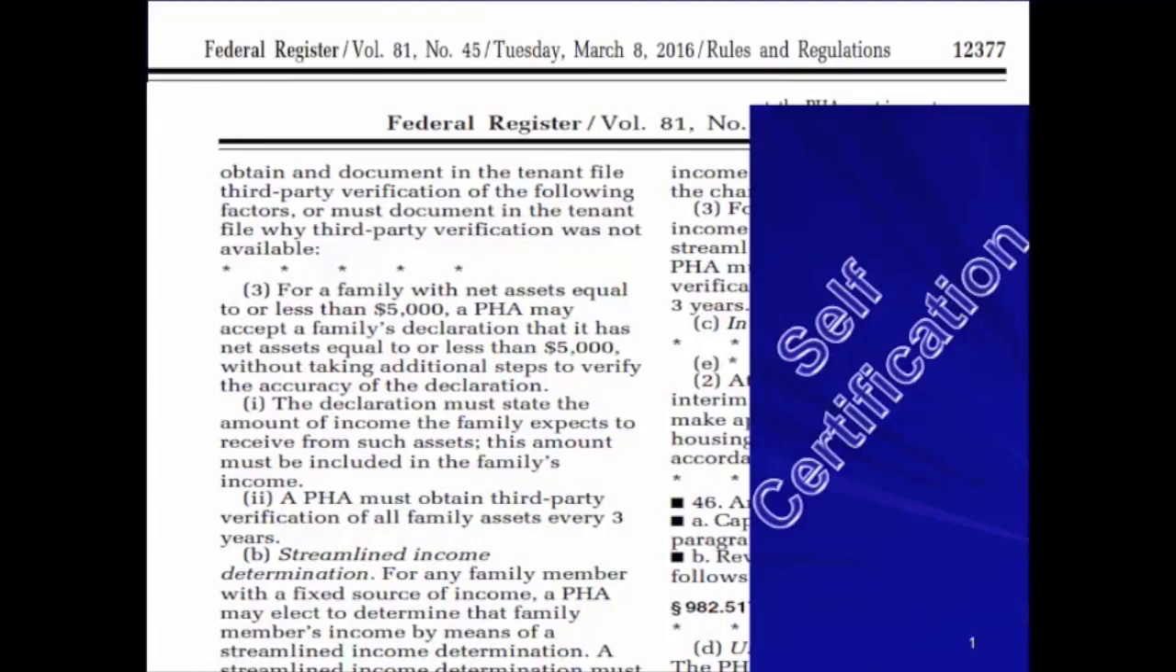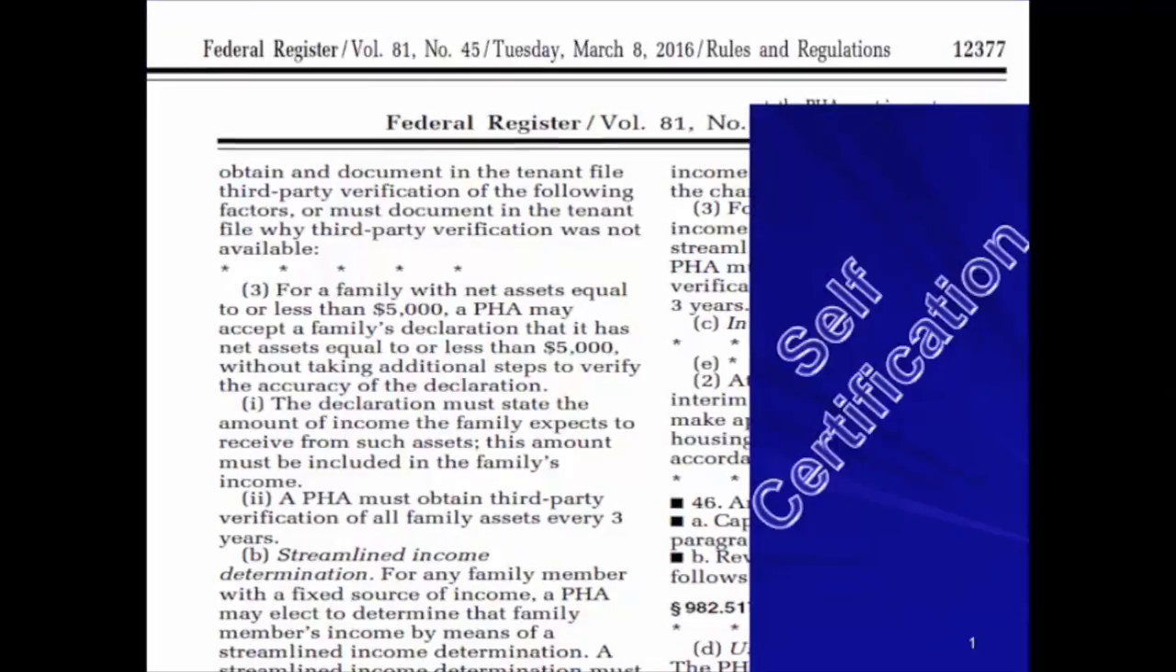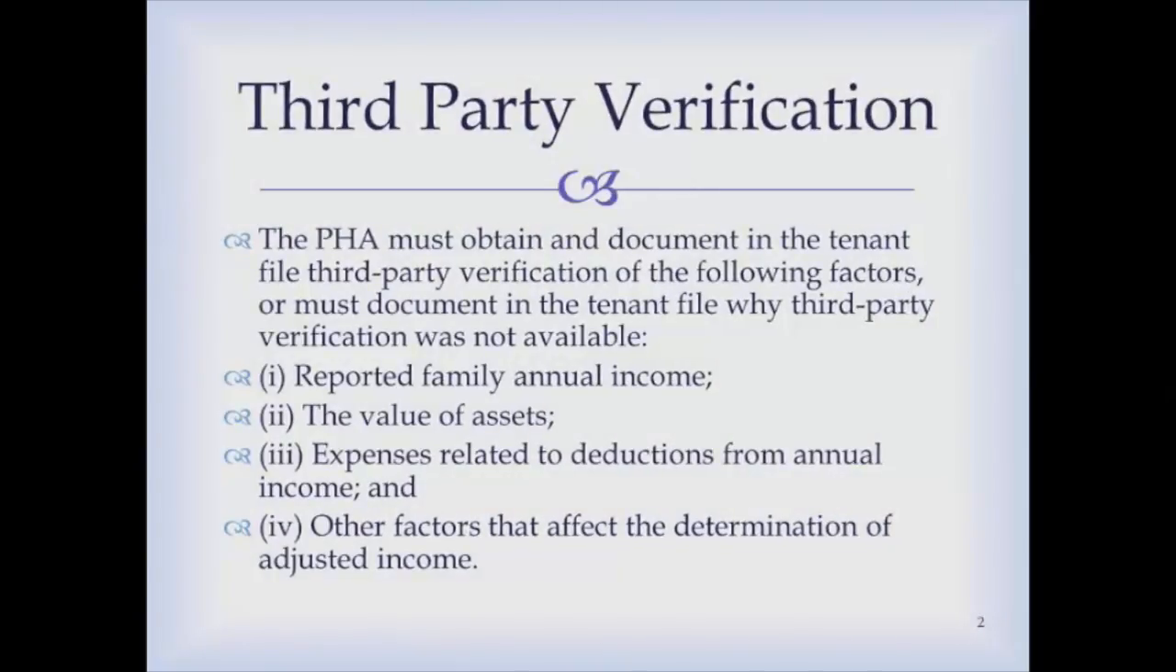One of the new regulations that came about in 2016 is being able to accept a self-certification for assets when a family has total assets of less than $5,000. Now, with our traditional rules, the PHA must obtain and document in the tenant file third-party verification of all income, assets, and expenses.